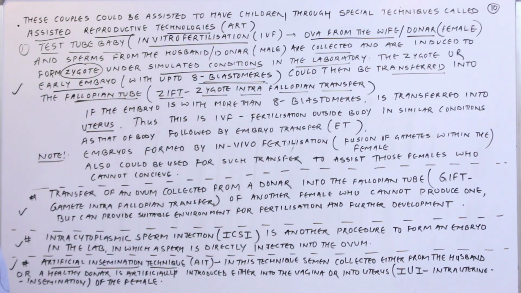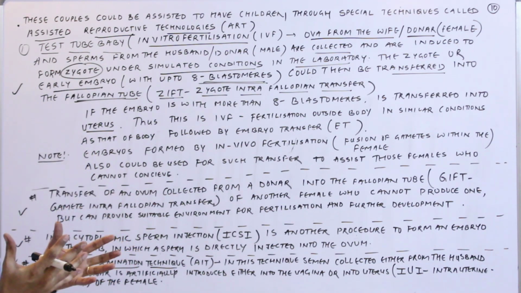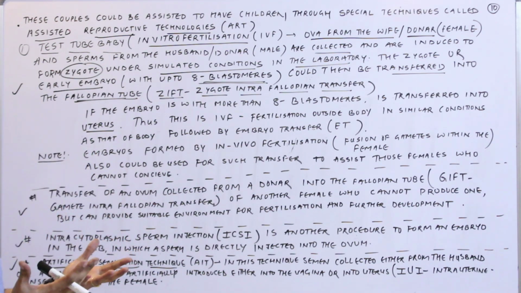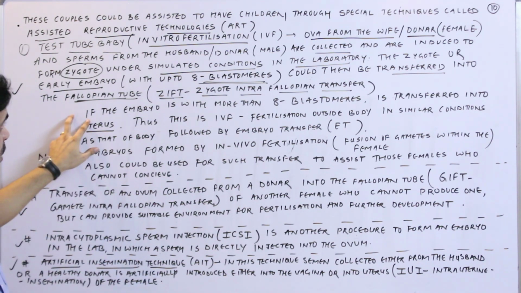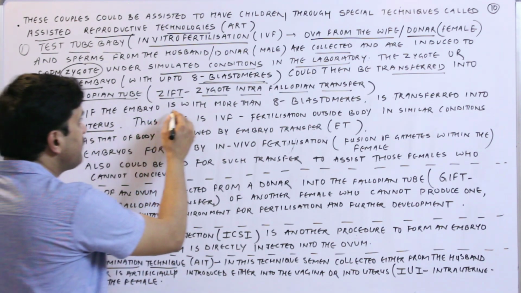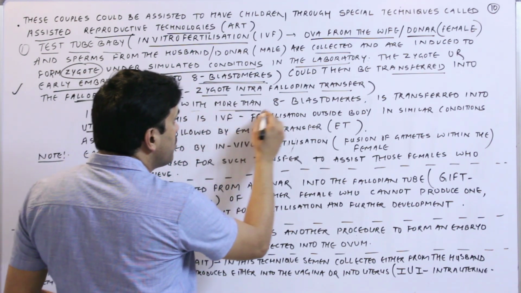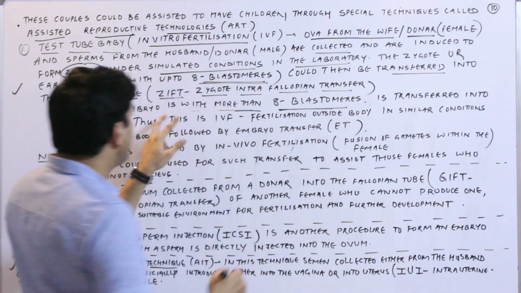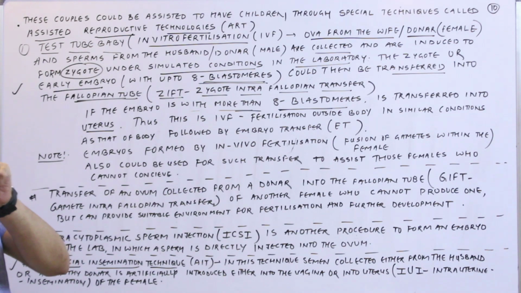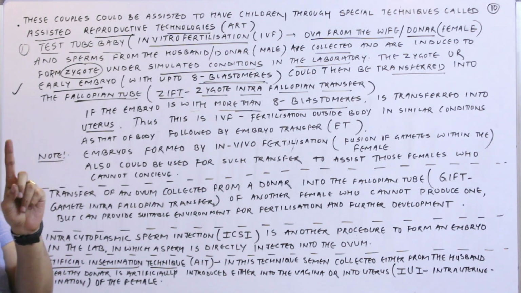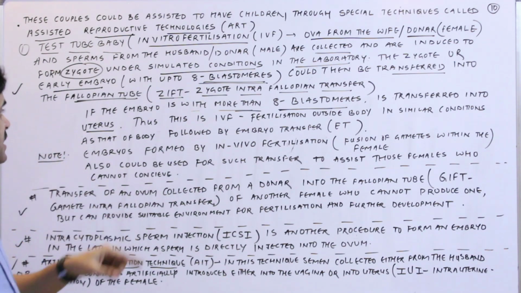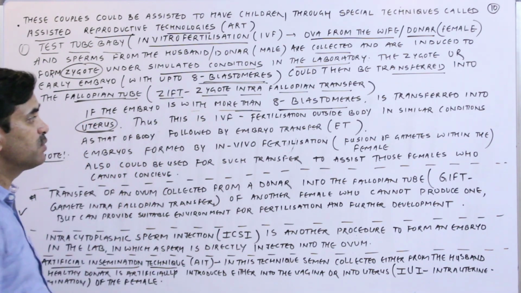So those couples who are infertile and are not having children can use these assisted reproductive technologies, and nowadays there are many chances that from the test tube baby the infertile couples can get a baby. Now if the embryo is with more than 8 blastomeres, remember this thing, then it is not transferred in the fallopian tube. In that case it will be transferred in the uterus.